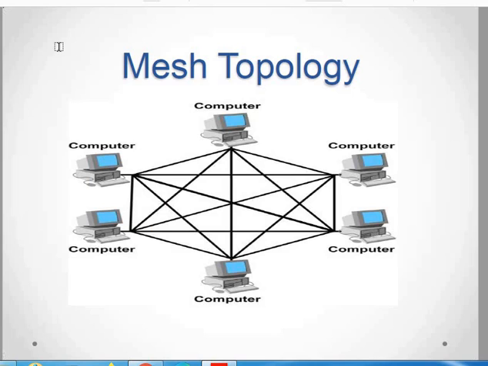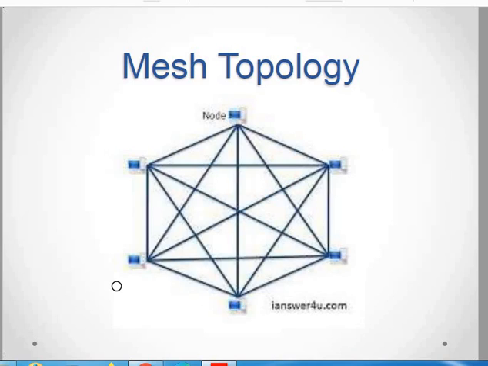So this is how the mesh topology looks. You can see that one computer has 5 connections. This is one connection, this is another, second connection, this is third, then this is fourth, and this is fifth. So this is how one unit is connected to the remaining 5. Every unit has 5 connections. So overall, if you consider the links, the overall links will be 15. Here is another example of the same one.